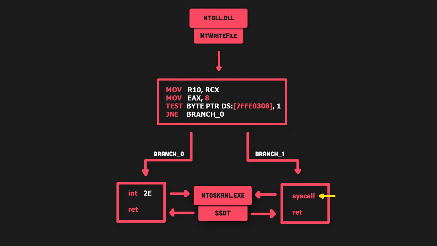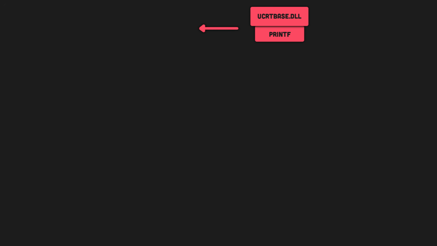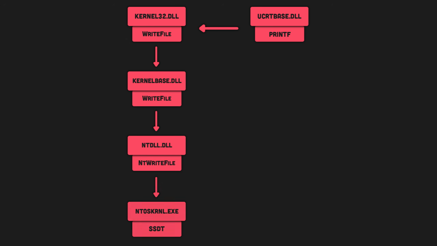And after the syscall instruction is executed, the kernel will take this syscall number and look up its entry in the System Service Descriptor Table in the kernel space and execute the actual implementation of the NtWriteFile function. And once it's done, the kernel will pass the execution back to the user space and resume execution of the program. Now, since the printf function is not an actual Windows API, it has to pass the call to an actual Windows API, which is the WriteFile API.